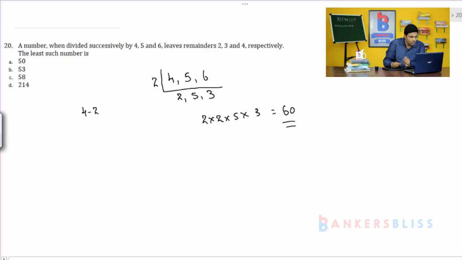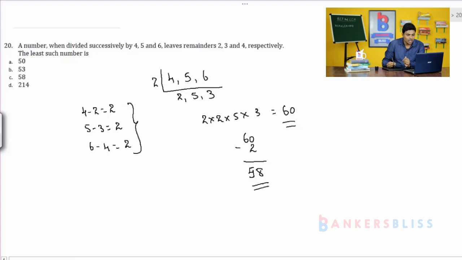4 minus 2, it is 2. Next 5 minus 3, it is 2. Next 6 minus 4, it is 2. So 2 is common here. So you subtract 2 from 60, you will get 58. So 58 is the least number which when divided by 4, 5 and 6 leaves the remainders of 2, 3 and 4 respectively.